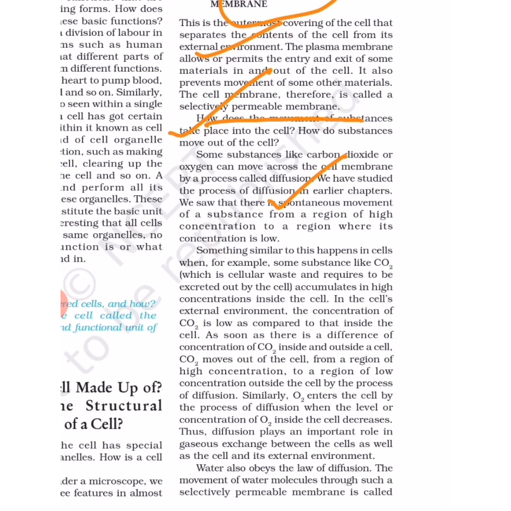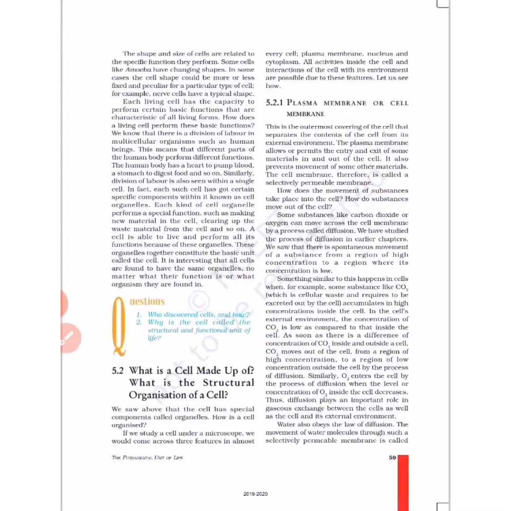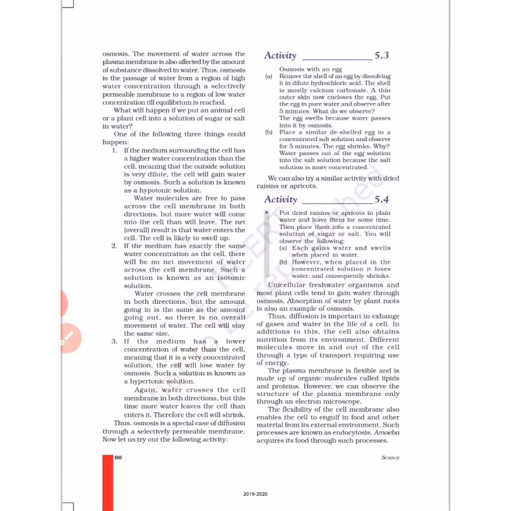Diffusion means the movement of substance from higher concentration to its lower concentration. So if oxygen is present more outside the cell, then it will come inside the cell through the plasma membrane by the process of diffusion, and if carbon dioxide gets accumulated inside the cell, then it will go out or move out of the cell through the process of diffusion. So gases, they move in and out of the cell through the plasma membranes. Next, they have given a detailed account of the osmosis that I have already told you that we'll do these in the next video, upcoming video.